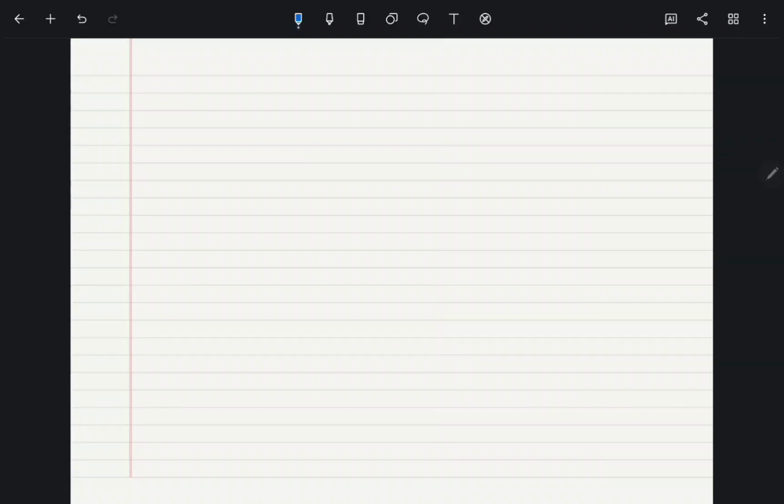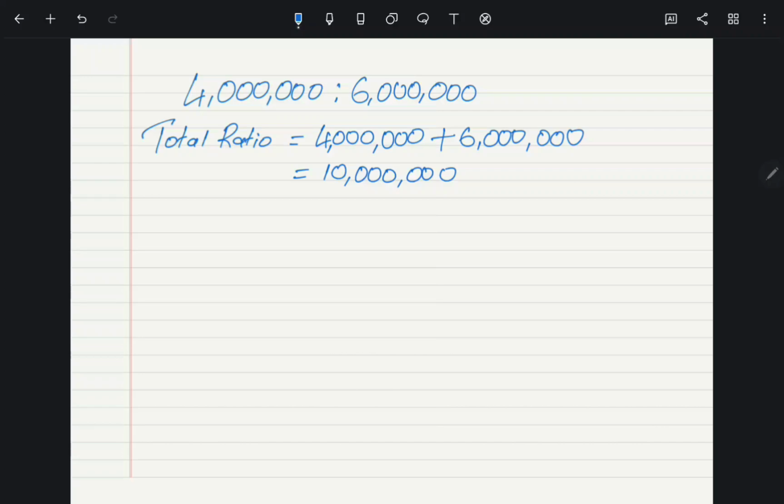Remember, they told us that Sarah contributed 4 million, right? 4 million. And then Moses contributed 6 million. So these contributions here of Sarah and Moses can also act as ratios as well as contributions. So what you could simply do is find the total ratio of these contributions here, because they have contributed in the ratio of 4 million to 6 million. So you find the total contribution from summing up 4 million and 6 million. So you would simply get 4 million plus 6 million, which gives you 10 million.